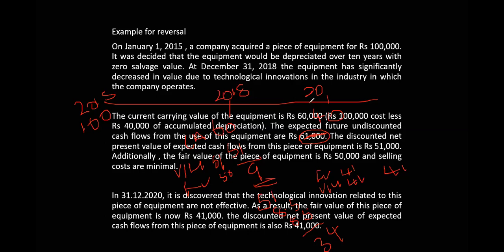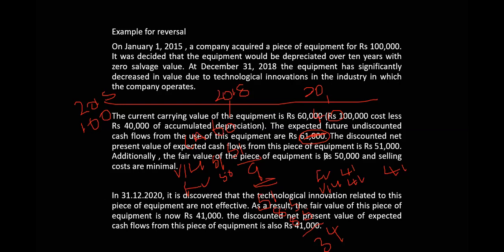But for these 2 years, you have to depreciate. The 4 years are gone, so divided by 6, the depreciation is 17 for the next 2 years. So the closing balance carrying amount is 34. But if you continue the cost model, the carrying amount is 40. As per the last paragraph, the recoverable amount as at 31st December 2020 is 41.